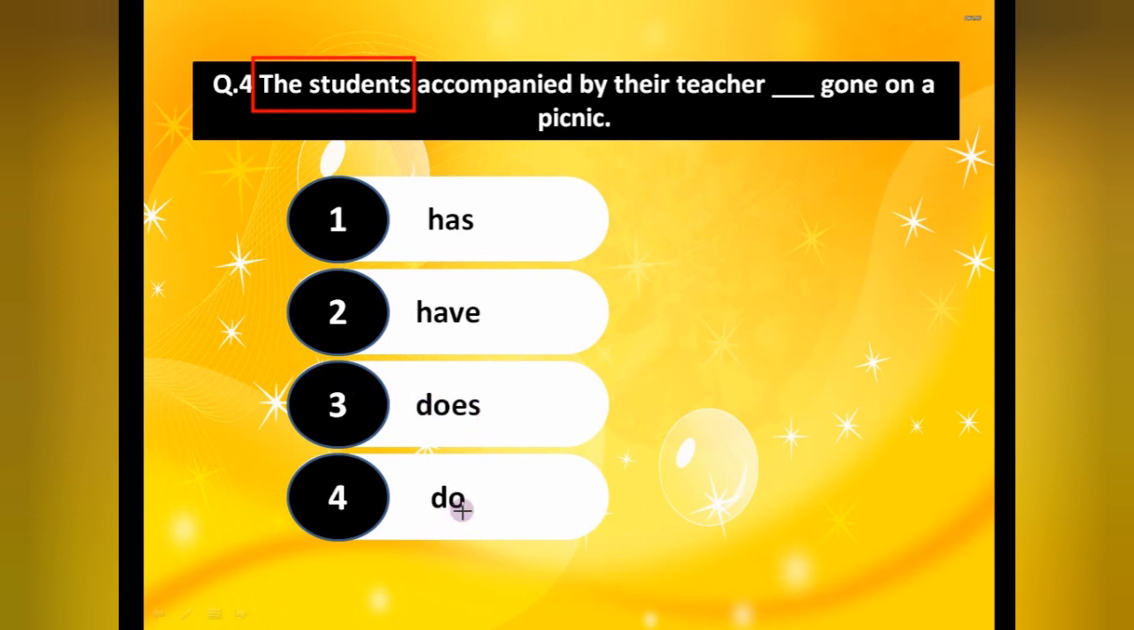Now see, do is our simple present tense. With this we cannot put the verb third form. Gone is given. It means before this we have only a few of the options. So only has and have, we have left two options. So between them we have to choose only one. Fine. So that's why, and students is plural, that's why we have to use here have. Understood? With do we cannot put the verb third form.